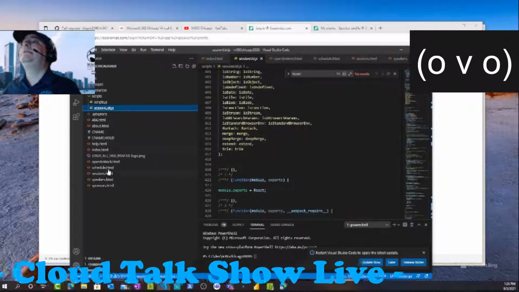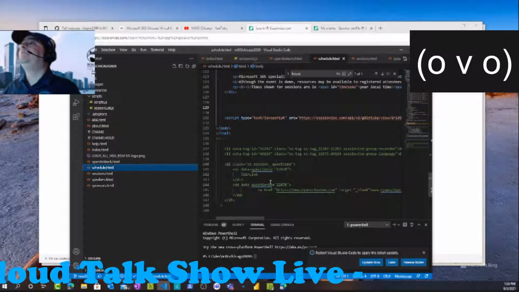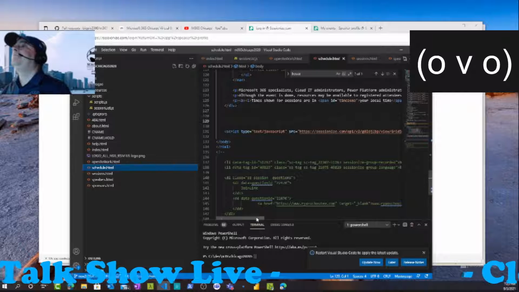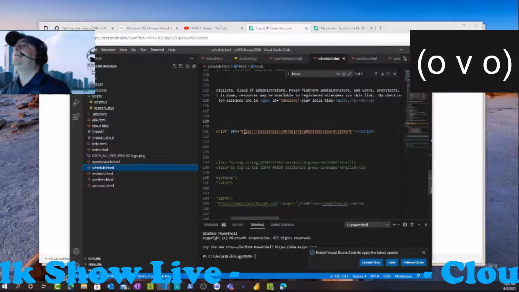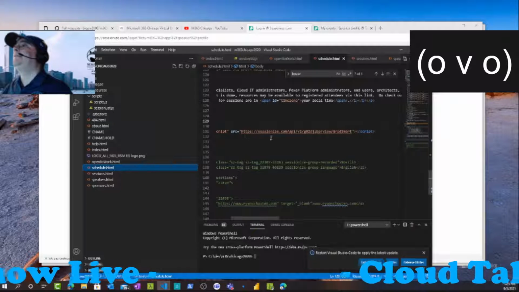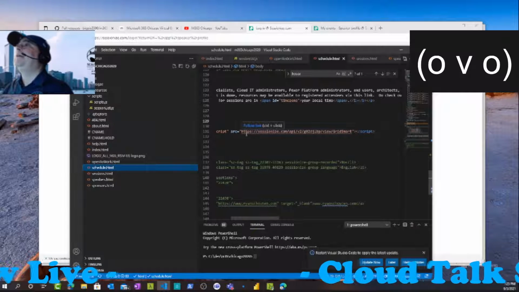On Sessionize, it's not here. It's going to be in schedule. Right? In the schedule, I simply look at this. See that? Sessionize.com. I could actually call that JavaScript directly, or I can call it like this. They gave me a URL to link.